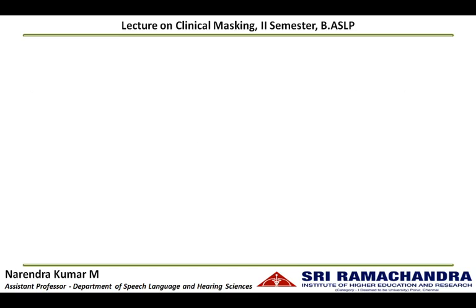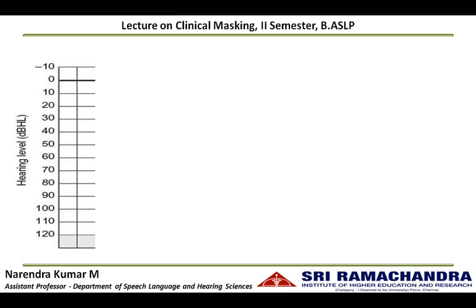Let us look at an example to understand the plateau method procedure. So here in this audiogram, we can see that the air conduction threshold of the right ear is 0 dB and that of the left ear is 40 dB. And the bone conduction threshold of the right ear is 0 dB. When we measure the unmasked bone conduction threshold of the left ear, it could be equal to 0 dB, that is the non-test ear response due to cross hearing.